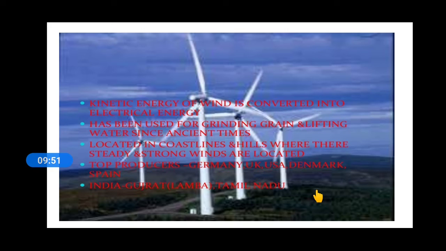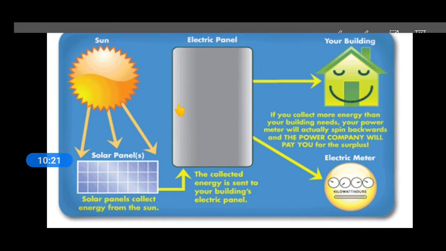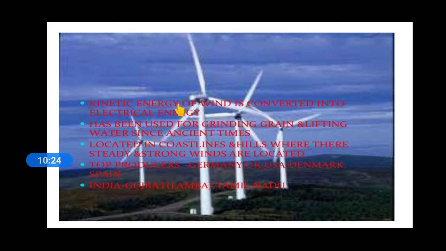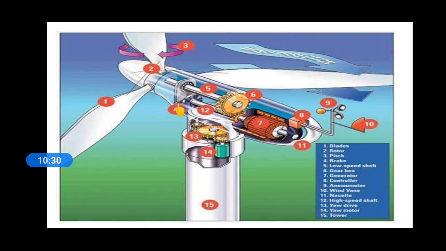Next is the kinetic energy of wind. Wind energy. Kinetic energy of wind is converted into electric energy. It has been used for grinding grains and lifting water since ancient times. It is located on coastal lines and hills where steady and strong winds are found. This is possible near the coastal lines where the strong winds blow. When the fan starts moving, at that time the energy is generated and it is converted into electric energy. You can see here how it is converted.